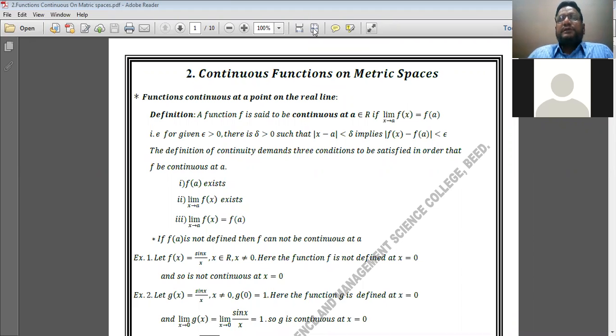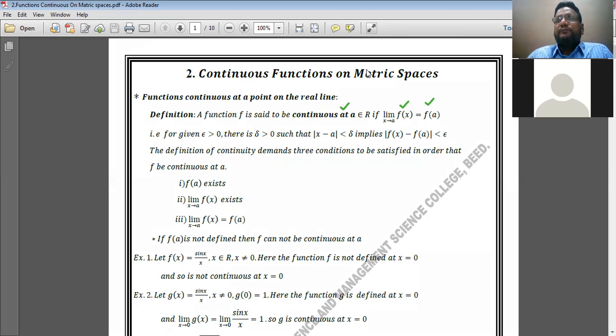A function f is said to be continuous at a point a which belongs to the set of real numbers R if the limit as x tends to a of f of x is equal to f of a. So this is the definition of continuity of a function at a point. A function f is said to be continuous if that function satisfies this condition. What is that condition? Limit as x tends to a of f of x is equal to f of a.